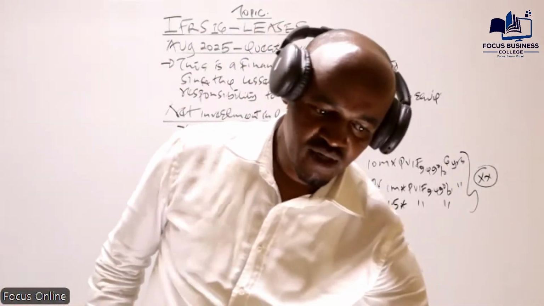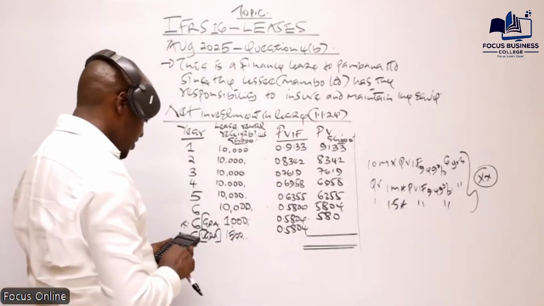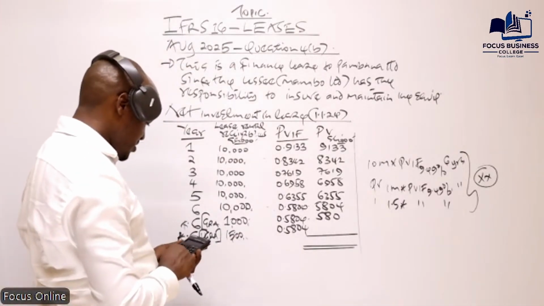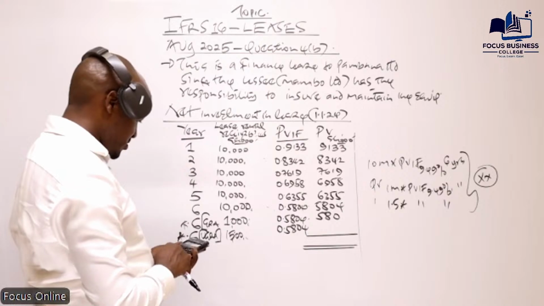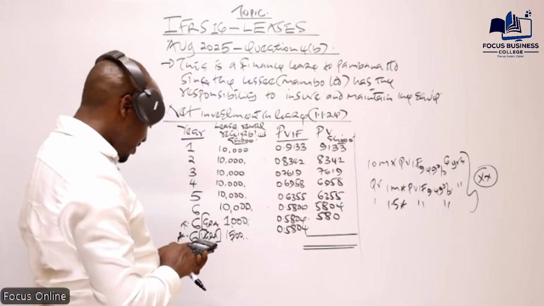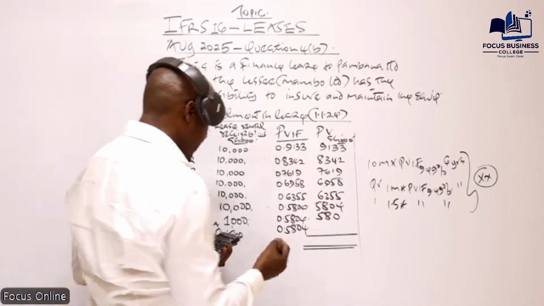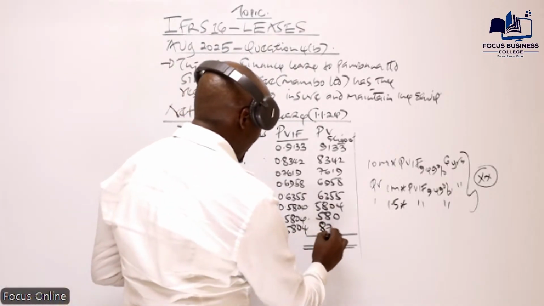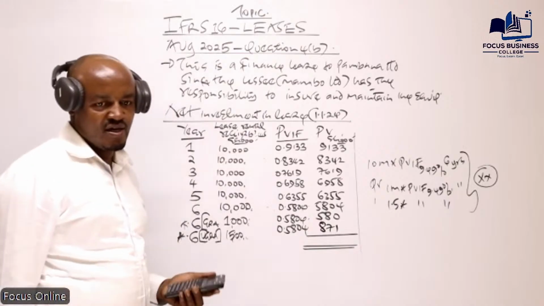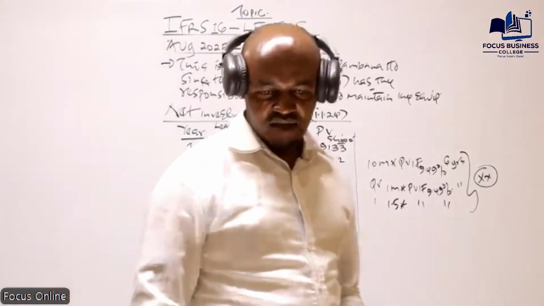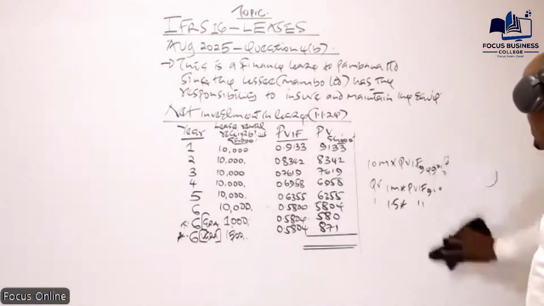What about the last one? 0.5804 times 1500? So this will give us, to the nearest whole number, 871. 871 to the nearest whole number.